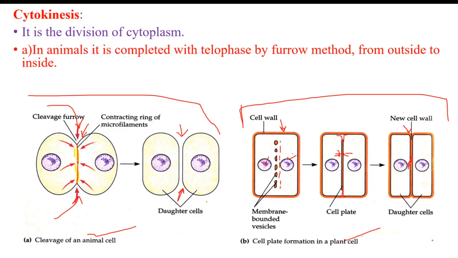Now again there is a difference, because in animals the cell is divided, or the cytokinesis proceeds, from outside to inside. You can see here from outside to inside, and in plants it is from inside to outside. The cell plate begins at the center and then it elongates towards the poles, towards the periphery. So cytokinesis in animal cells is from outside to inside, and in plant cells it is from inside to outside.